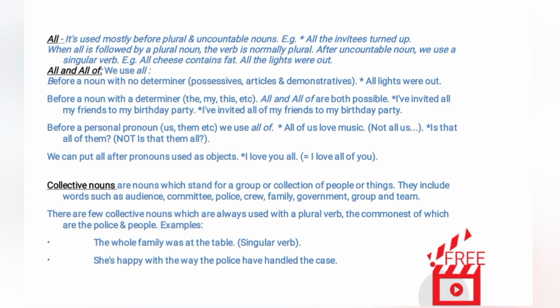All and all of. We use all before a noun with no determiner, possessives, articles and demonstratives. All lights were out. Before a noun with a determiner, the, my, this, etc., all and all of are both possible. Examples: I've invited all my friends to my birthday party. I've invited all of my friends to my birthday party.